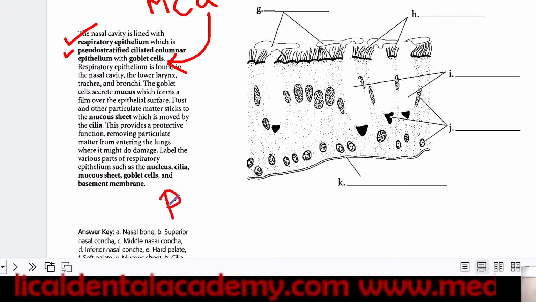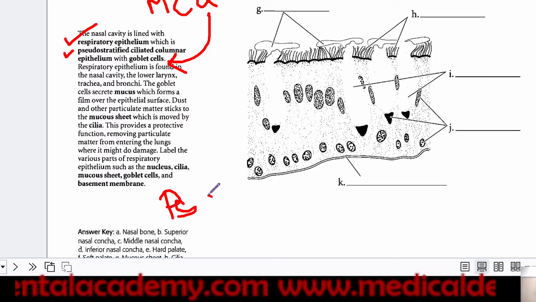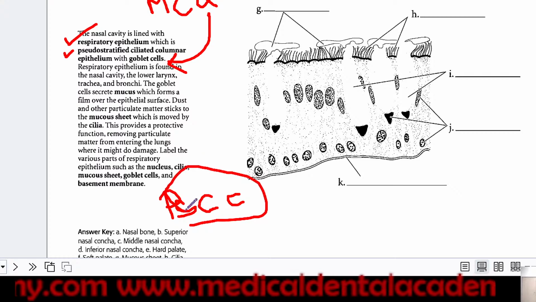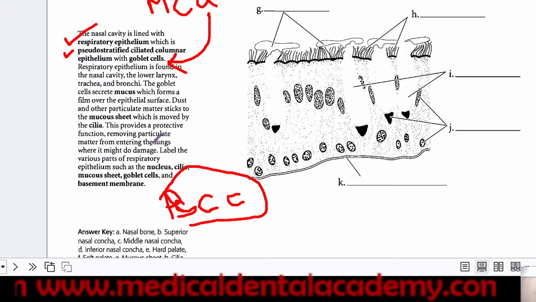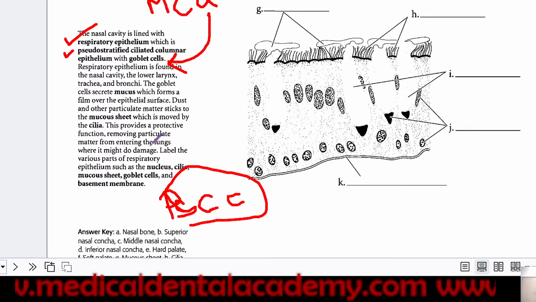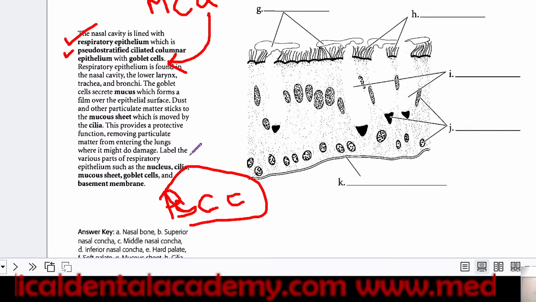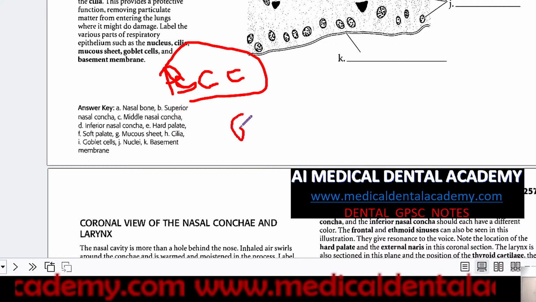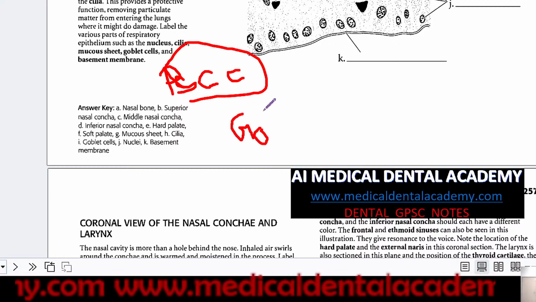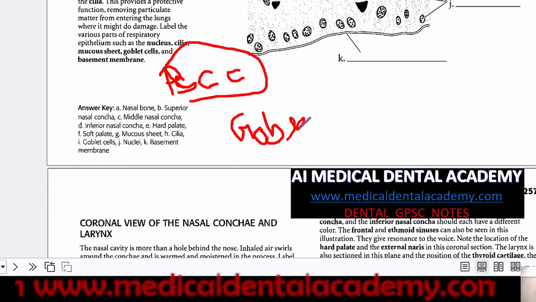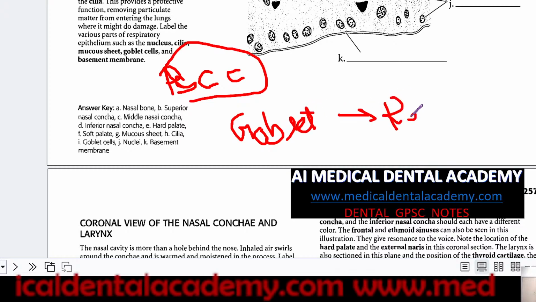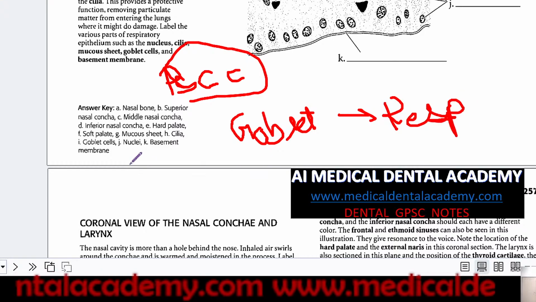Pseudostratified ciliated columnar. This type of epithelium will be present in the nasal or respiratory epithelium. So basically, whenever you find that there are goblet cells, in your notes you have to label that goblet cells are mainly found in respiratory epithelium.